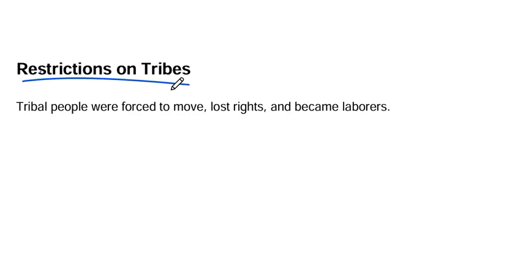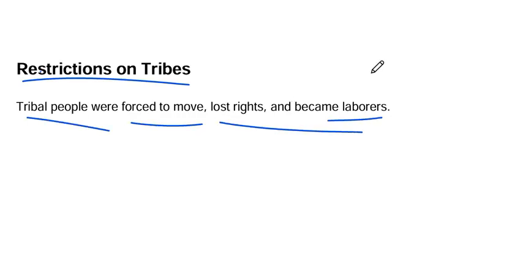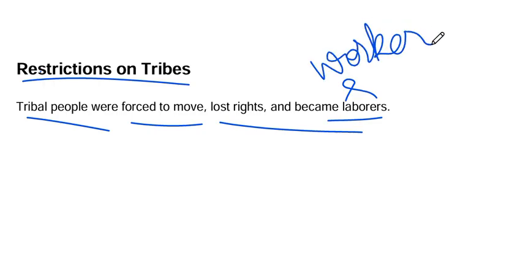Restrictions on tribes. Tribal people were forced to move, lost rights, and became laborers. Laborers means workers.